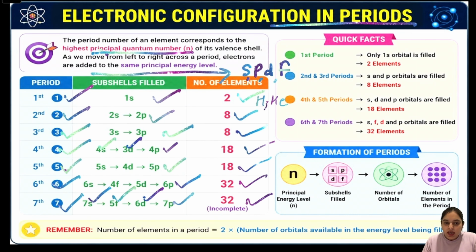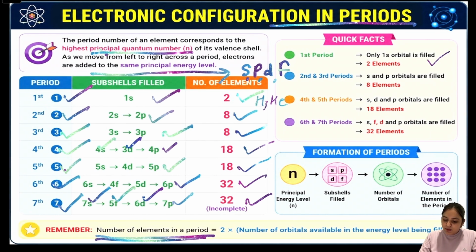So, here's an important formula to remember. The number of elements in a period is equal to twice the number of orbitals available in the energy level being filled. This formula explains why the first period contains 2 elements, the second and third periods contain 8 elements, the fourth and fifth periods contain 18 elements each, and the sixth and seventh periods contain 32 elements.